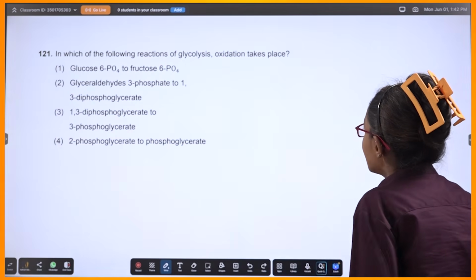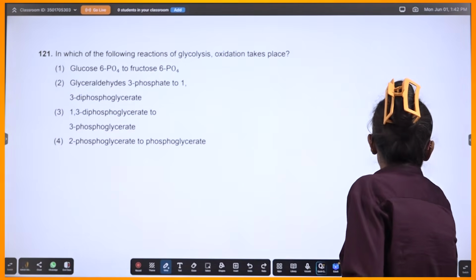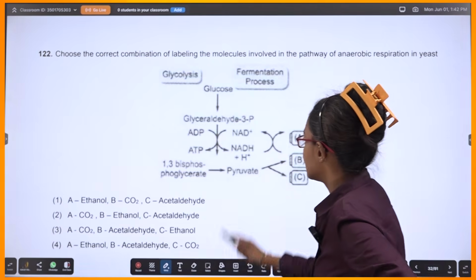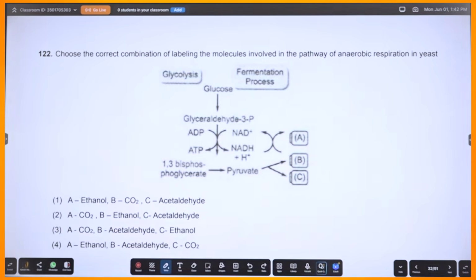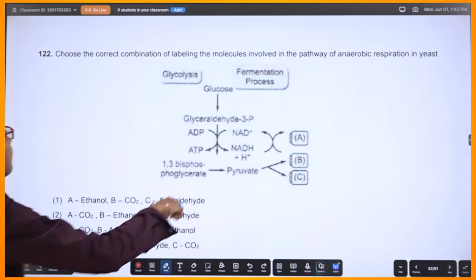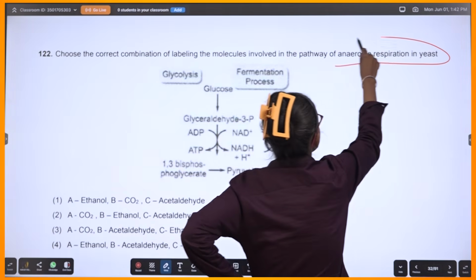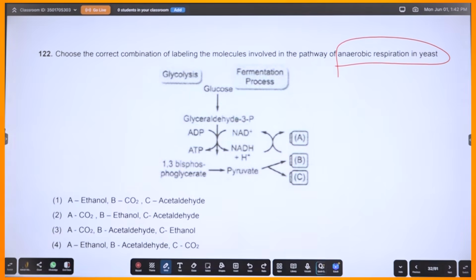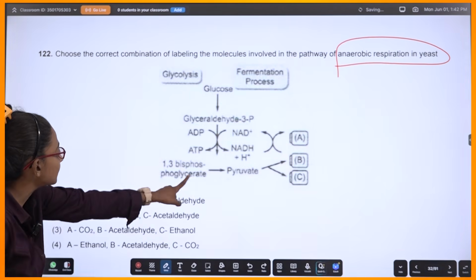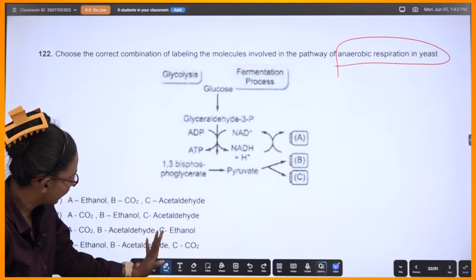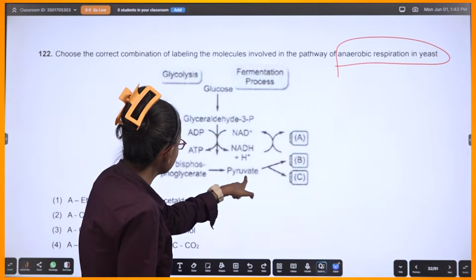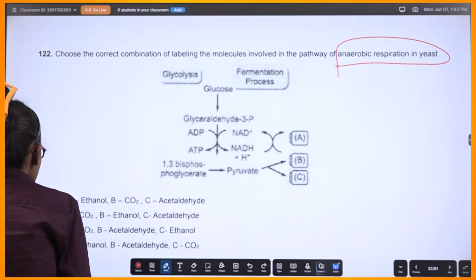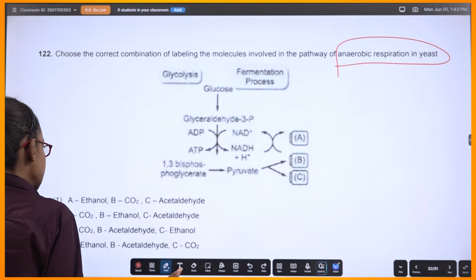Let us quickly come to this one. Let's deal with this. So, pathway of anaerobic respiration in yeast. 1,3-bisphosphoglycerate, a 3 carbon compound, is converted to pyruvate, 3 carbon compound, and then it splits.